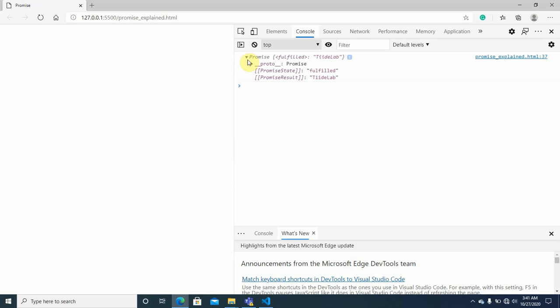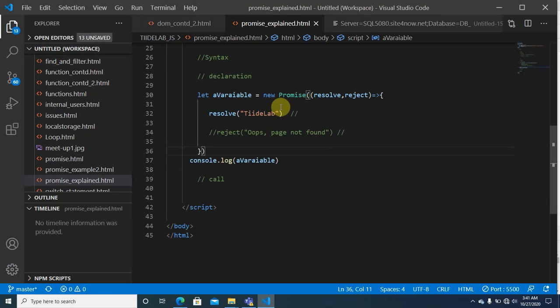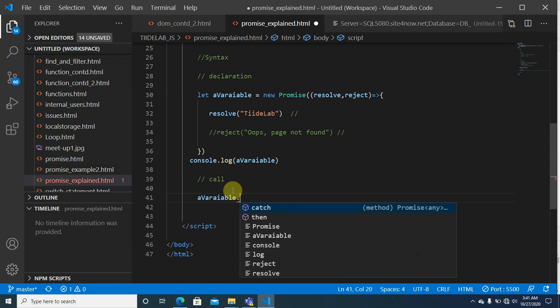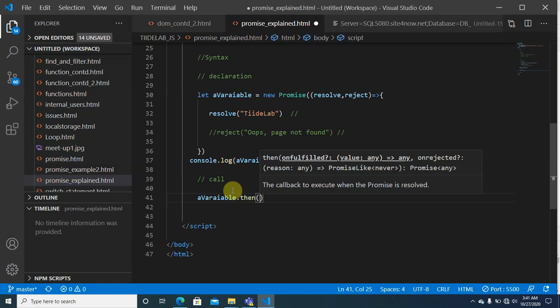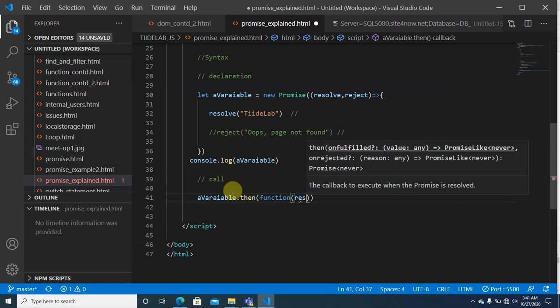So of course, just to be sure, because I know a number of us might still be getting it twisted, this is how you declare a promise function, and then how do you then call it? Okay, now let's say I'm sticking to this variable instead of promise. I would call it like this: dot then. So you can have it called like this: function response.